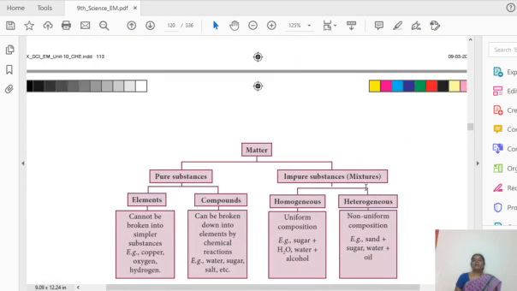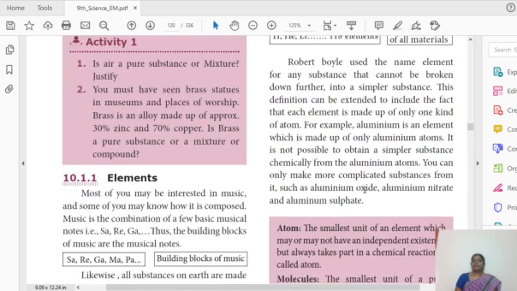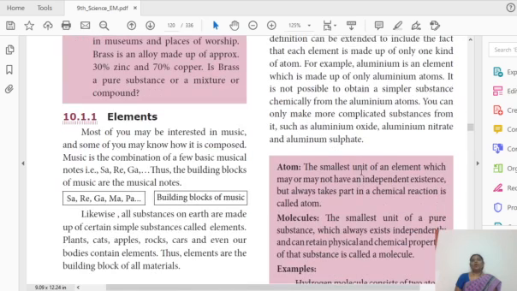Next I am going to discuss elements. What is meant by element? All the substances on the earth are made up of simpler substances, which are called elements.